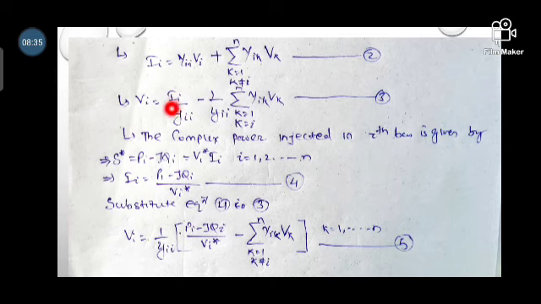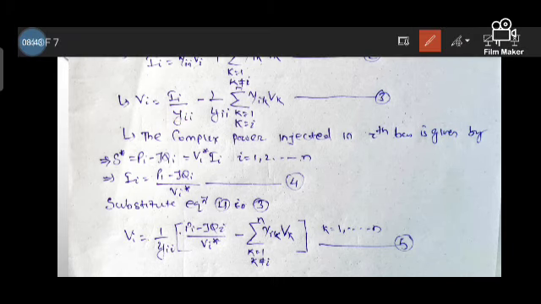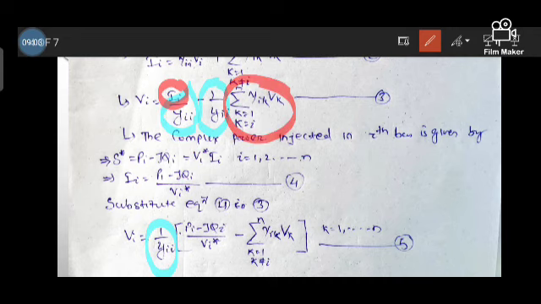So what we will get, Vi is equal to 1 divided by Yii, see here. This 1 divided by Yii term is the same, that's why we are taking it common here. Then the Ii term will be left here and this term will be left.